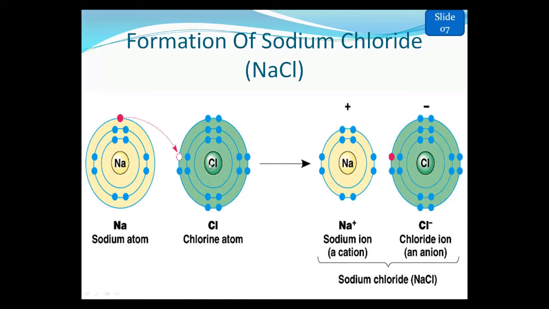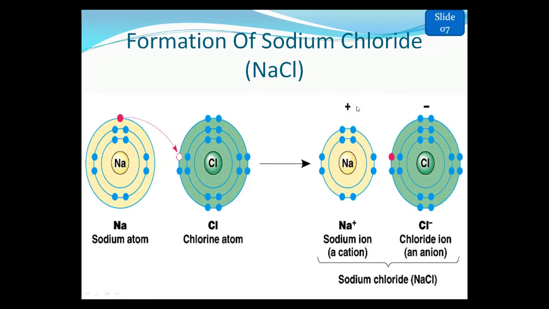Similarly, chlorine is a member of the group 7 elements, so it has atomic number 17. In the first shell, chlorine has 2 electrons, in the second shell 8 electrons, and in the third shell 7 electrons. Now to complete its octet, chlorine will take this 1 electron from the sodium and complete the outermost shell.